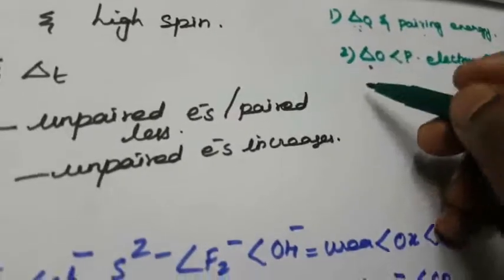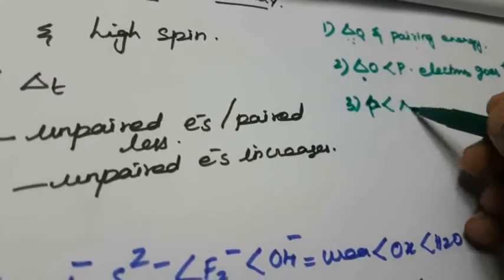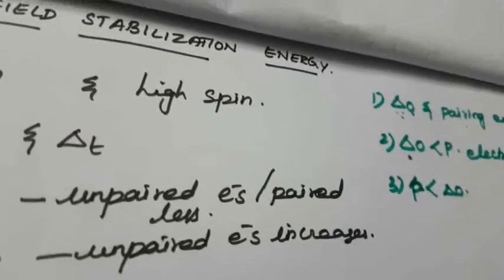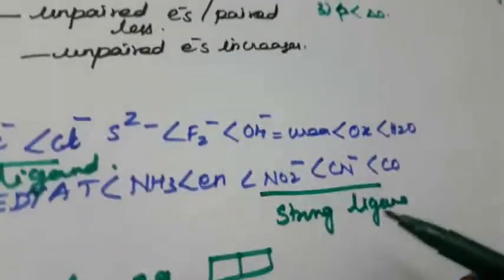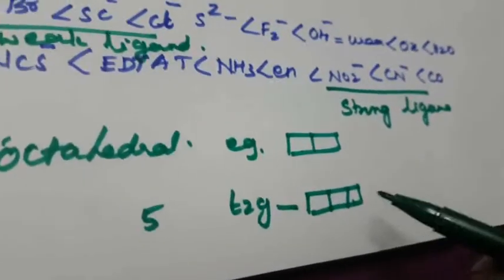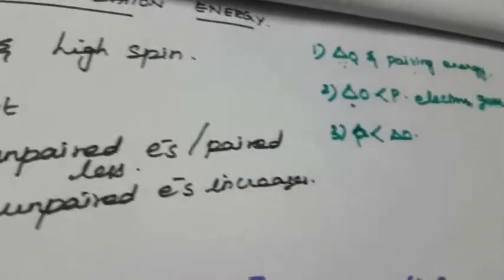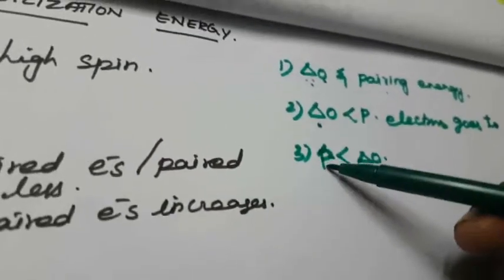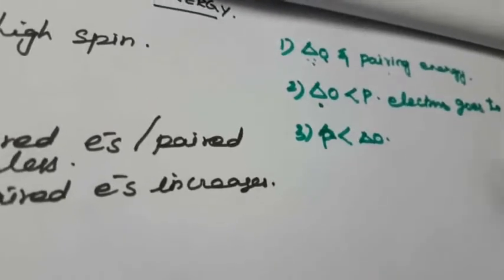But suppose the next case, where the pairing energy P is less than delta 0. What will happen? Pairing will occur based on the two factors of electron filling, so pairing will occur in the T2G level itself. Okay, that is the true assumption. So delta 0 less than P means the electron goes to the higher level, but if the pairing energy is less than delta 0, pairing will occur inside that level.